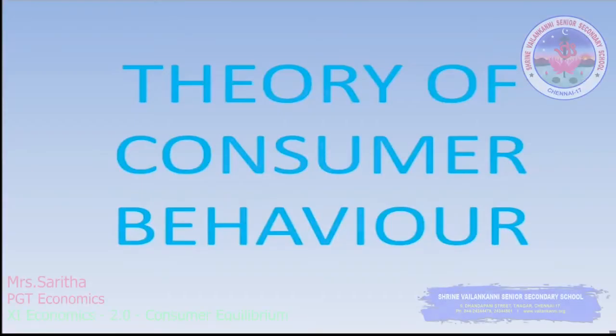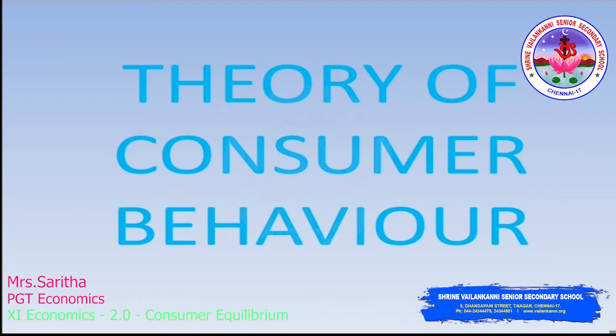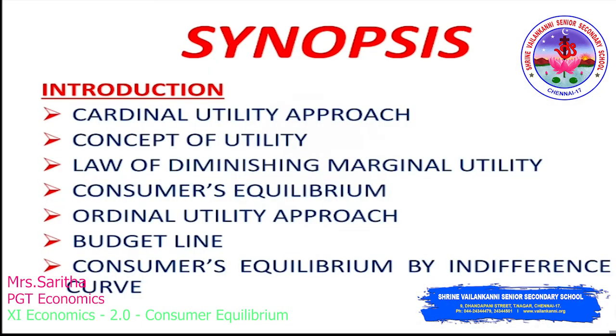Let's start a new chapter in microeconomics, theory of consumer behavior. Synopsis: introduction, cardinal utility approach, concept of utility, law of diminishing marginal utility, consumer's equilibrium, ordinal utility approach, budget line, consumer's equilibrium by indifference curve.